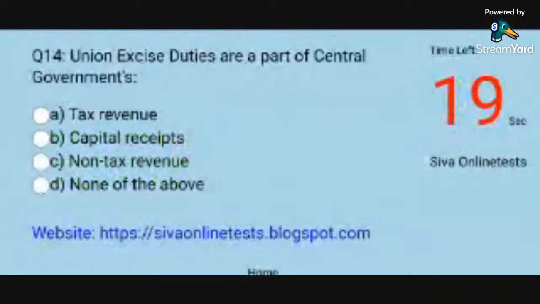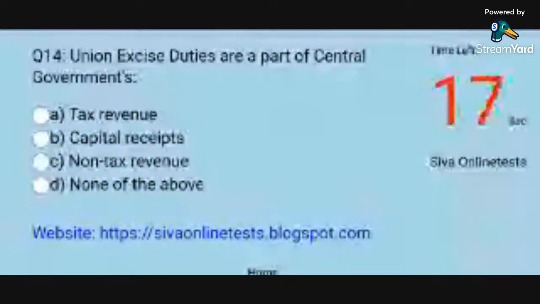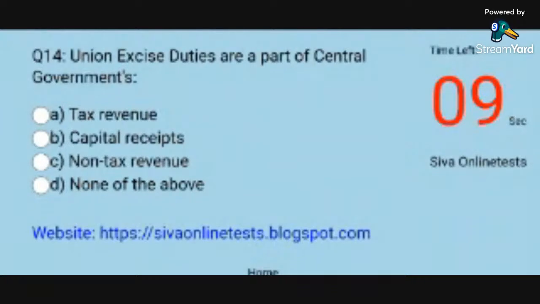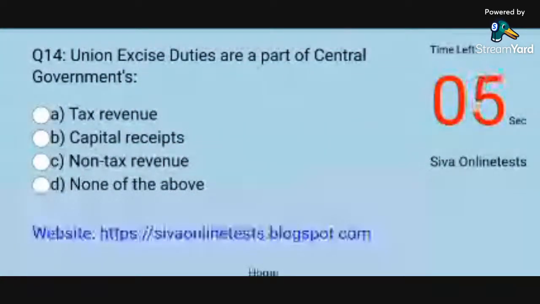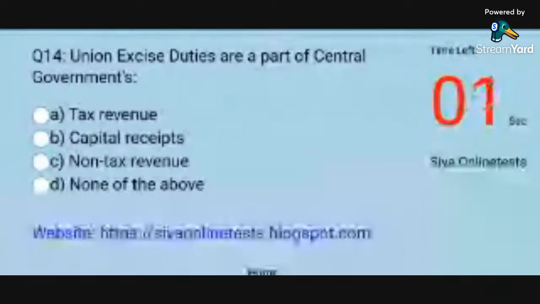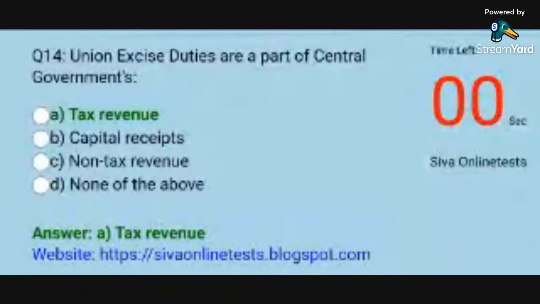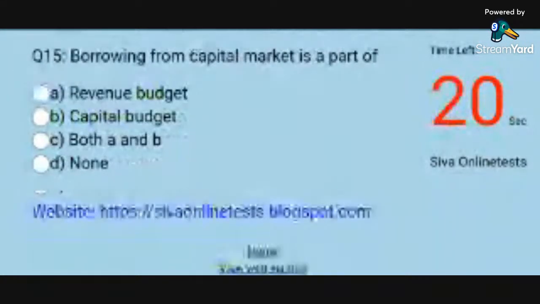Question 14. Union excise duties are a part of central government's. Options: A. Tax revenue. B. Capital receipts. C. Non-tax revenue. D. None of the above. Answer: A. Tax revenue.